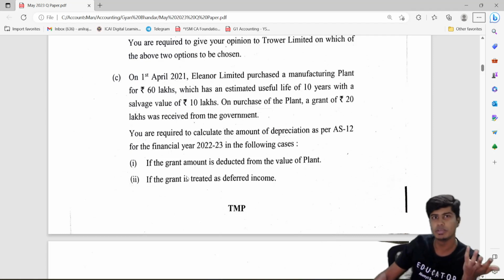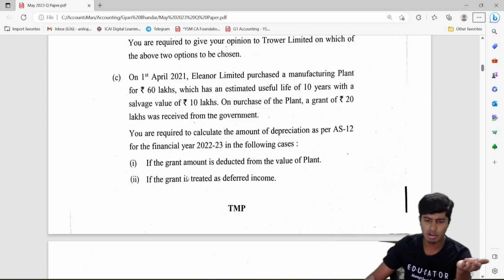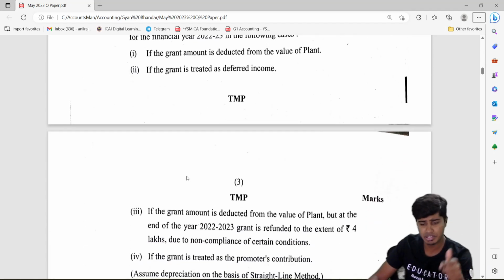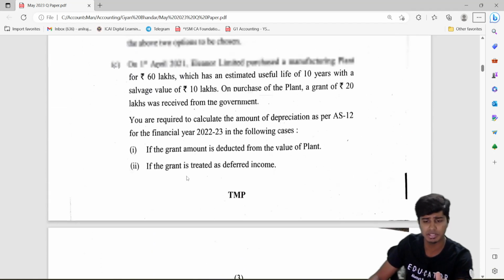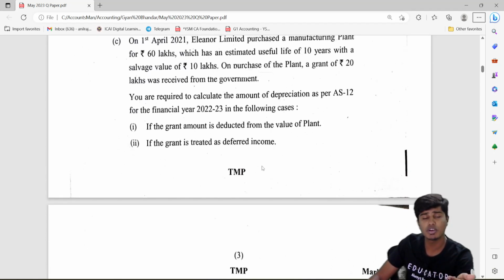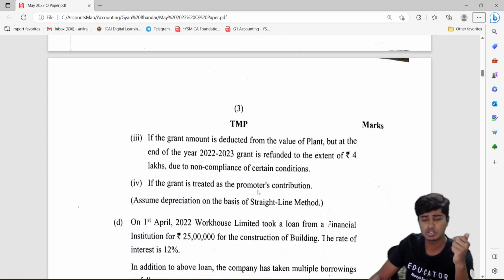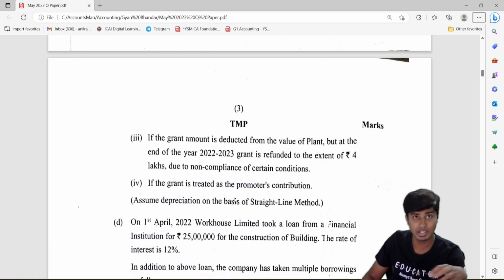As you all know, you have two methods: one, to deduct it from the cost of the asset, or to amortize the grant amount over the useful life of the asset. Or if it is promoter's grant, you can treat it that way. They've asked you to account for it in all three methods: how to account if it is deducted from the value of the plant, how to account if it is treated as deferred income and not deducted from the cost of the asset, and third, promoter's contribution. You don't have to make your own assumption here.